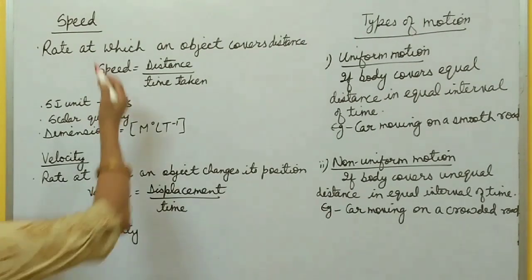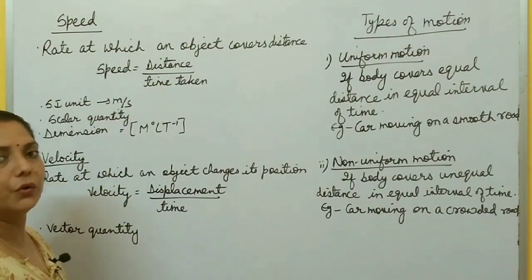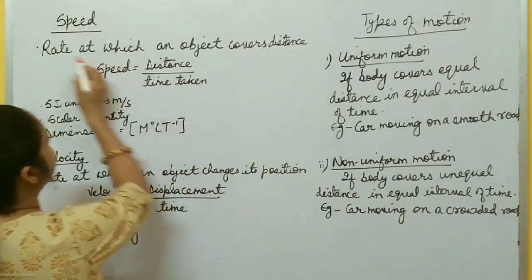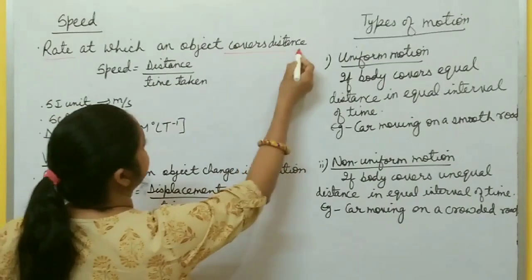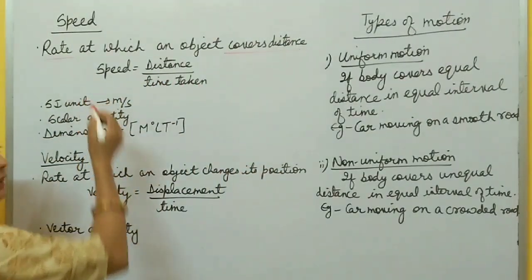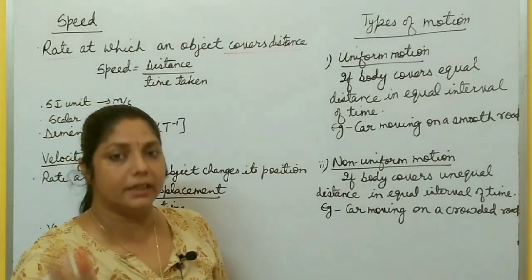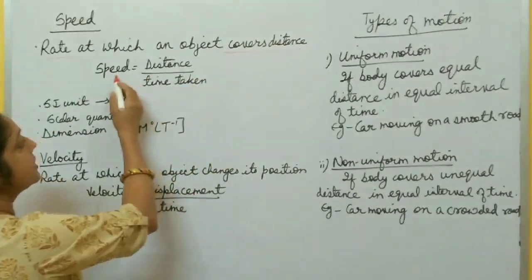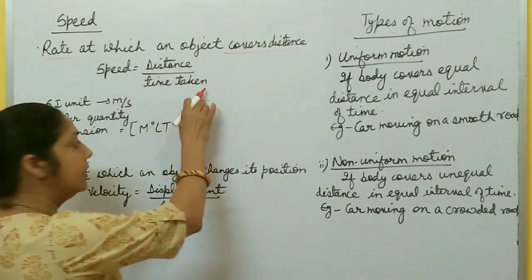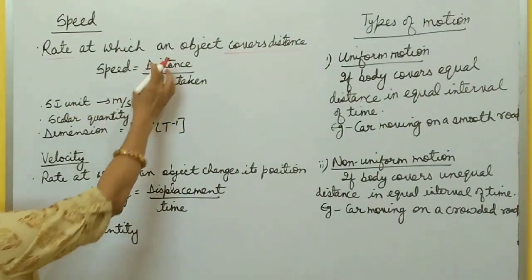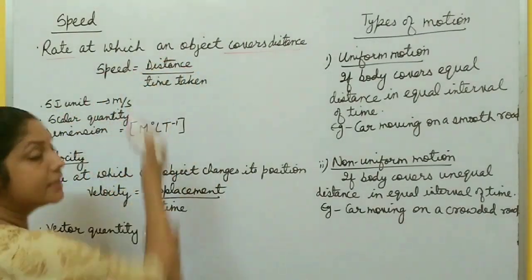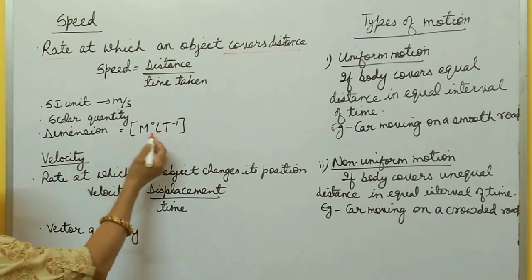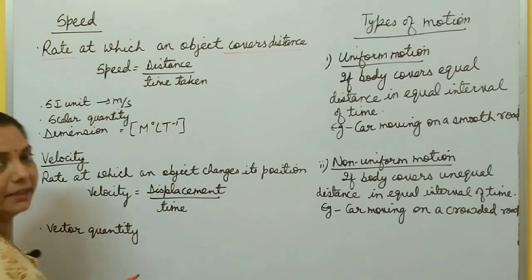Now, next is speed and velocity. You must know about speed and velocity. Speed is the rate at which an object covers distance. Rate here in physics means per unit time. So speed is equal to distance divided by time taken. Its SI unit is meter per second, and as distance is a scalar quantity, speed is also a scalar quantity, and the dimensional formula is M to the power 0 L T to the power minus 1.